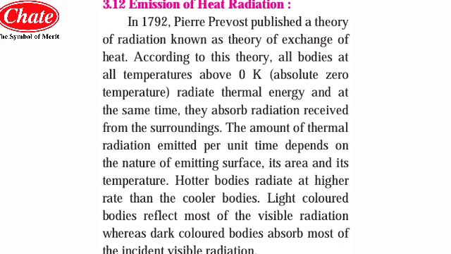Light colored bodies reflect most of the visible radiation, whereas dark colored bodies absorb most of the incident visible radiation. As we have already learned in the black body phenomenon, a body with a very light color is capable of reflecting as much radiant energy as possible, whereas the surface of a black body, which has black color, will absorb more of the radiant energy.